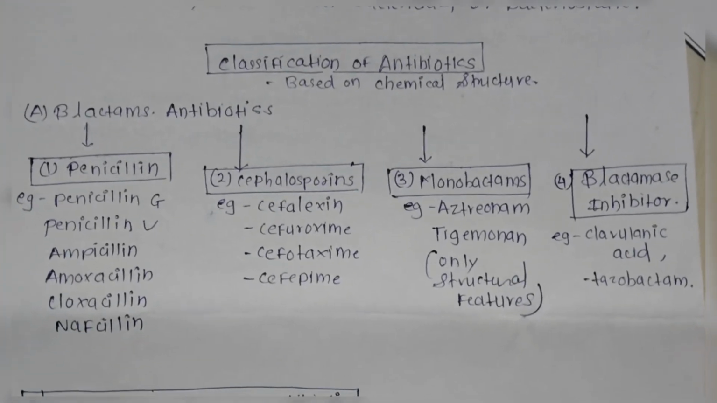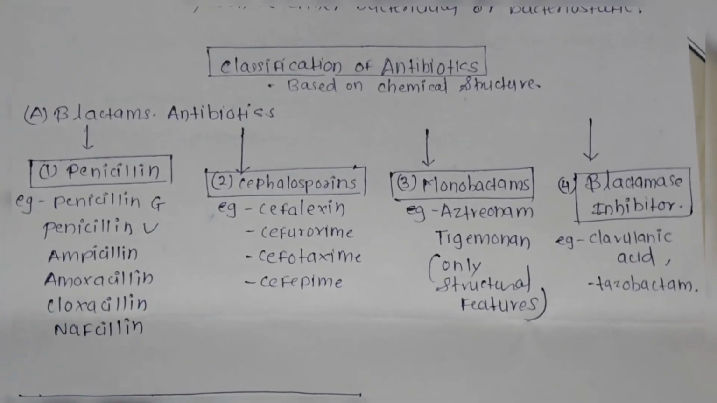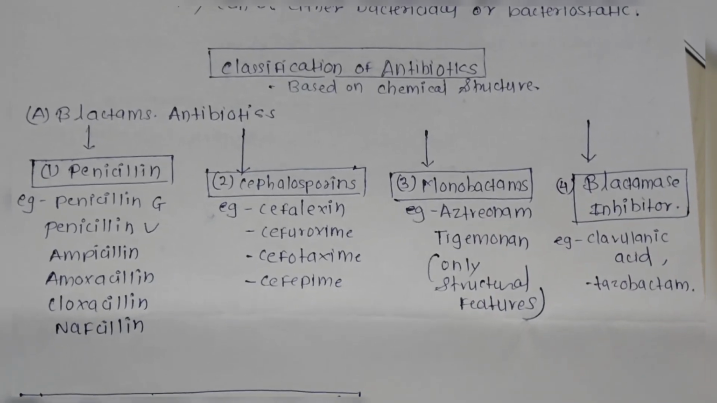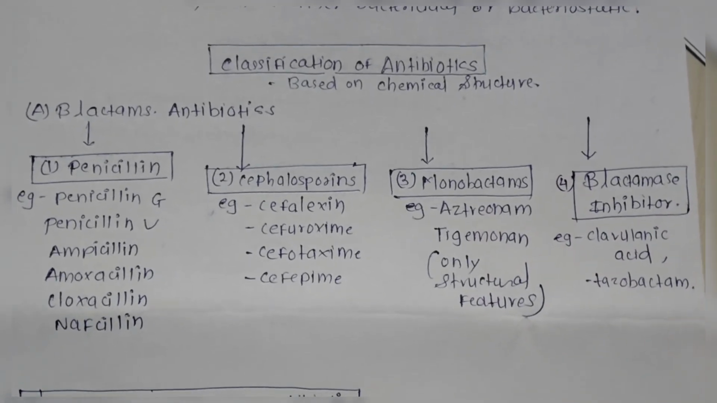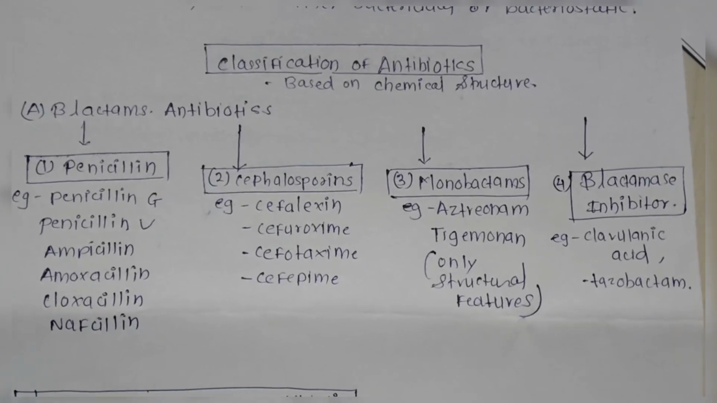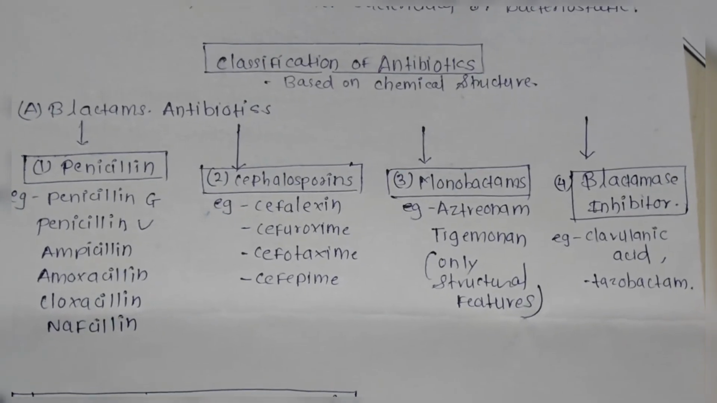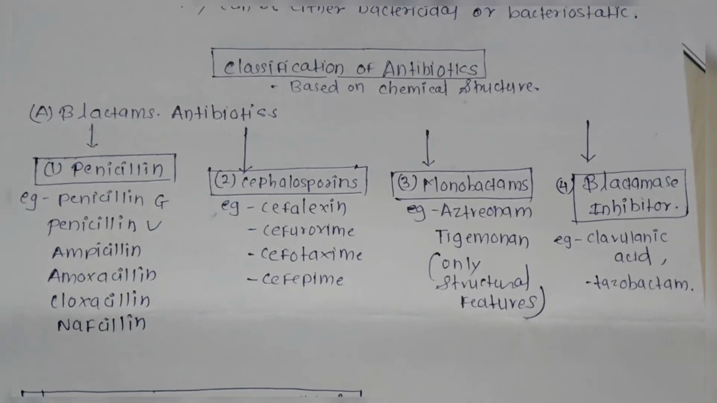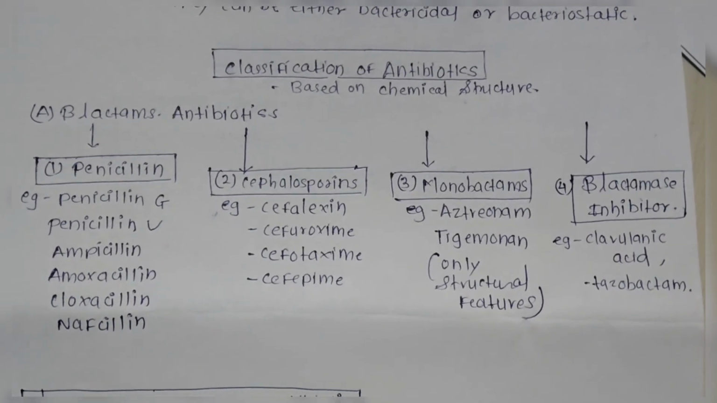Here is the classification of antibiotics. This classification is thoroughly based on the chemical structures. Beta-lactam antibiotics are further divided into penicillins, cephalosporins, monobactams, and beta-lactamase inhibitors. Here we have to learn about penicillin, cephalosporin, and monobactams.